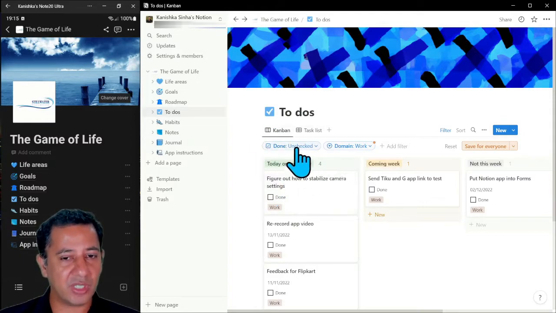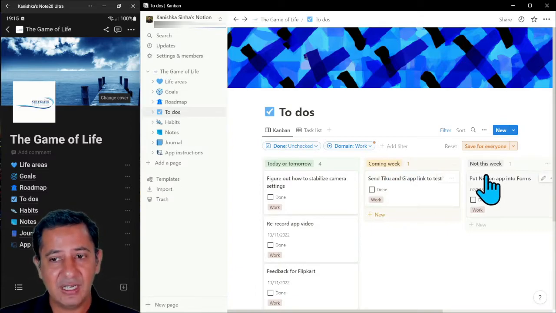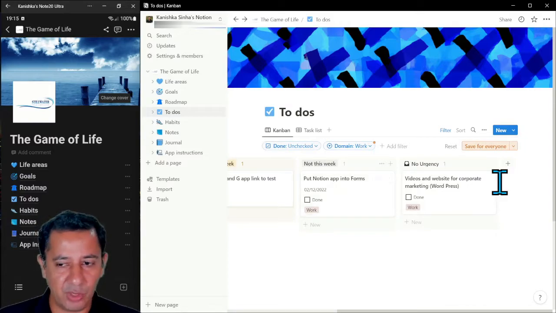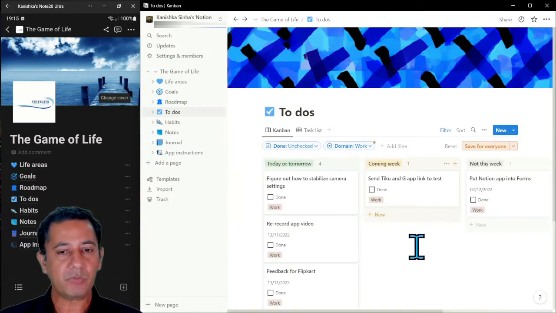So let me first talk about Kanban, which is basically, you've got these different buckets over here: the things that I'm going to do today or tomorrow, next 7 days for me, not this week, maybe sometime this month, and something that I really, at some point, I want to take my kids to the World Cup in 2026 maybe, so I'm going to plan for that a little bit later, right?